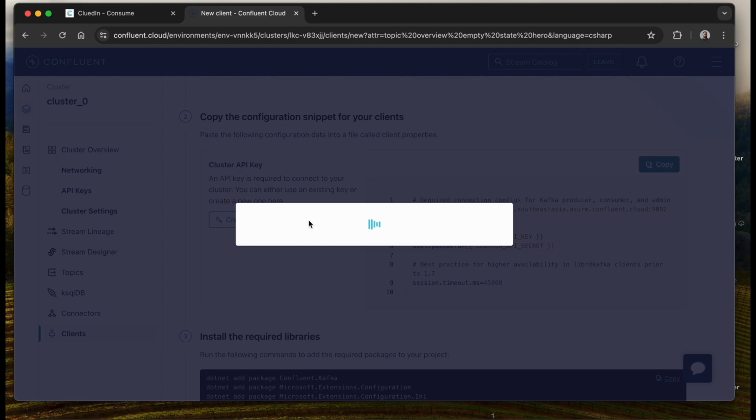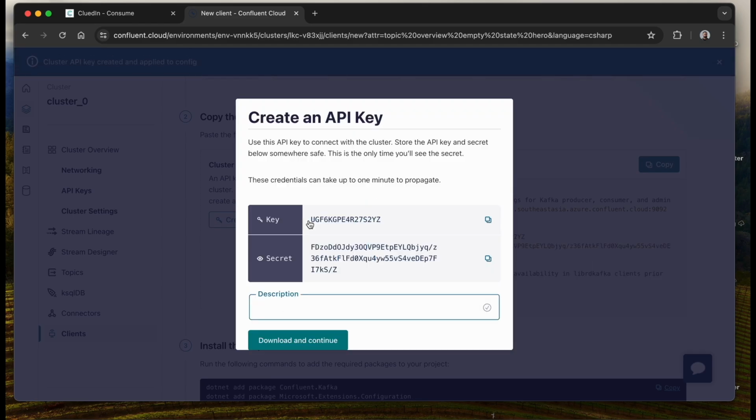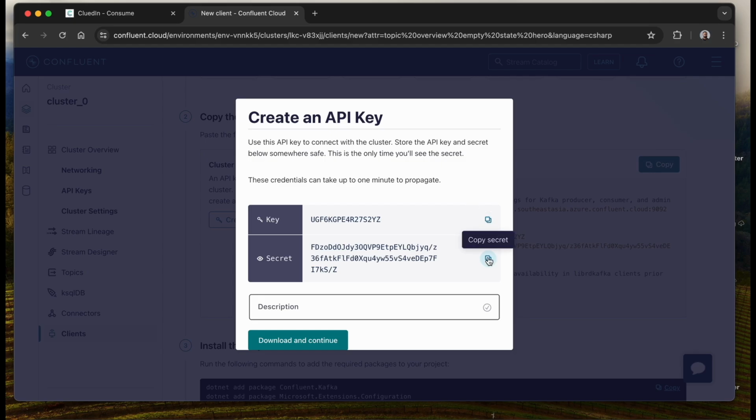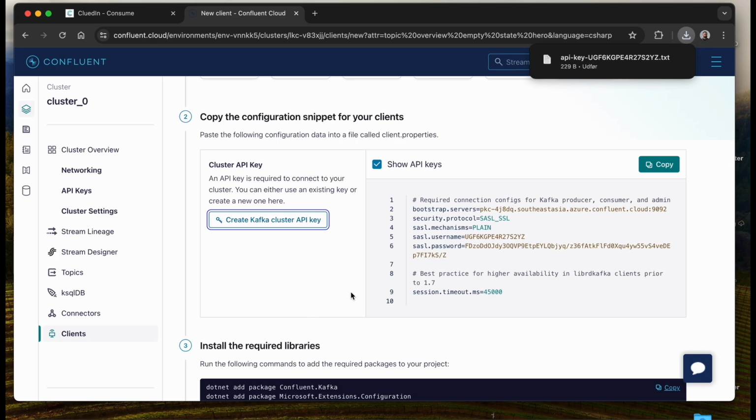Now I need the credentials, a username or a key, and secret or password. I also need the server address.